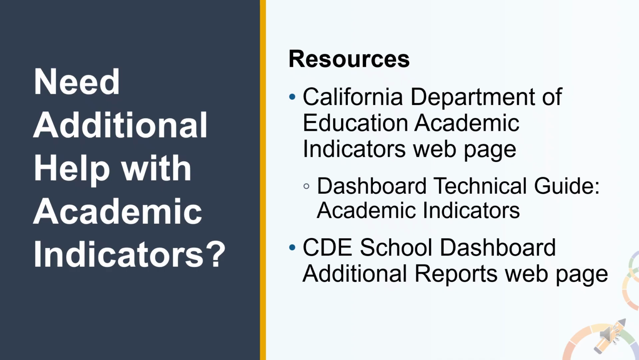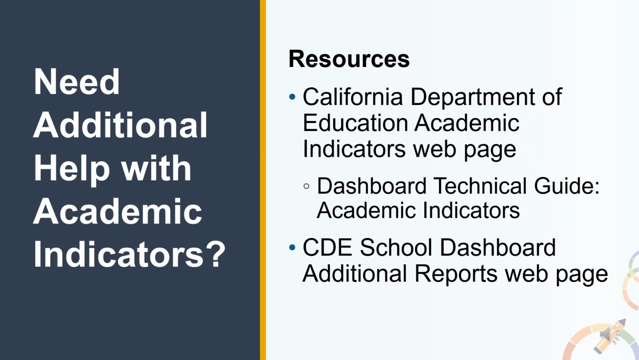First, we have our California Department of Education Academic Indicators webpage. This will be your go-to for any questions you might have about how rules are applied or examples. It contains links to everything technical and simplified, including a link to our technical guide. Starting in 2022, the technical guide has been broken up into mini guides to make information more digestible. There's an entire mini guide dedicated to all things academic indicators, including participation rate, DFS, and how to get a color on the dashboard. Finally, we have the additional reports webpage.